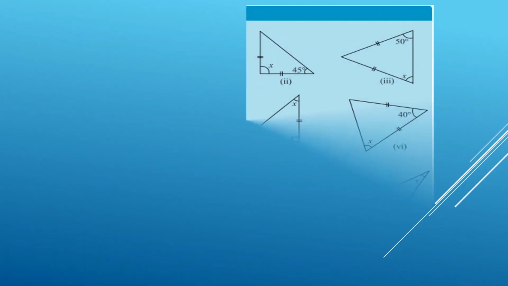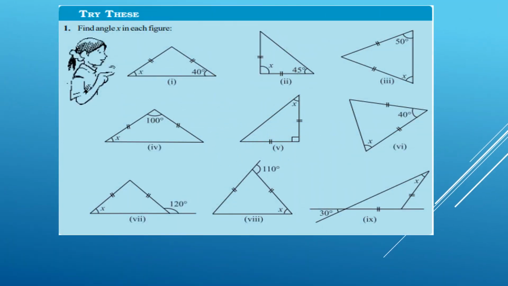Let us try these questions. First one, in this triangle, two sides are marked equally. Therefore, it is an isosceles triangle. We know that in an isosceles triangle, the base angles are equal in measure. Therefore, angle X is equal to angle 40. Therefore, X is equal to 40 degree.